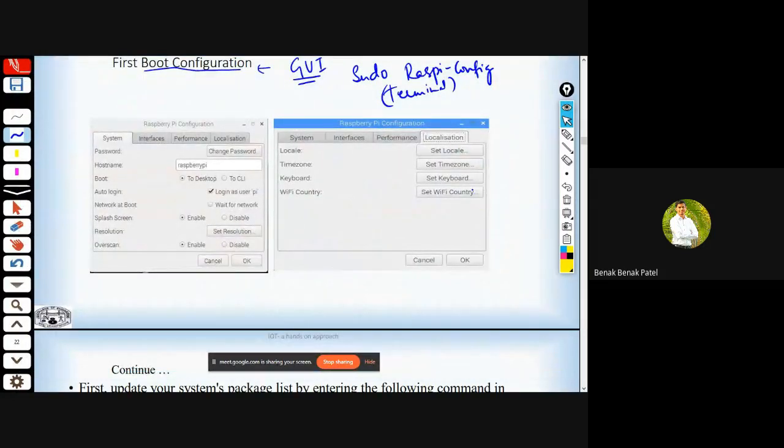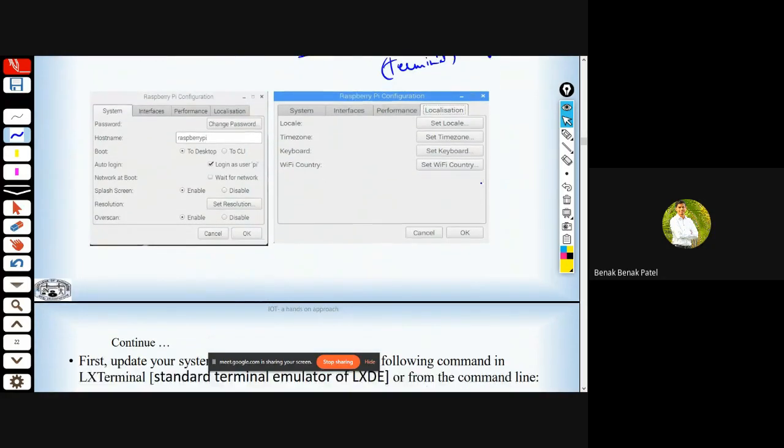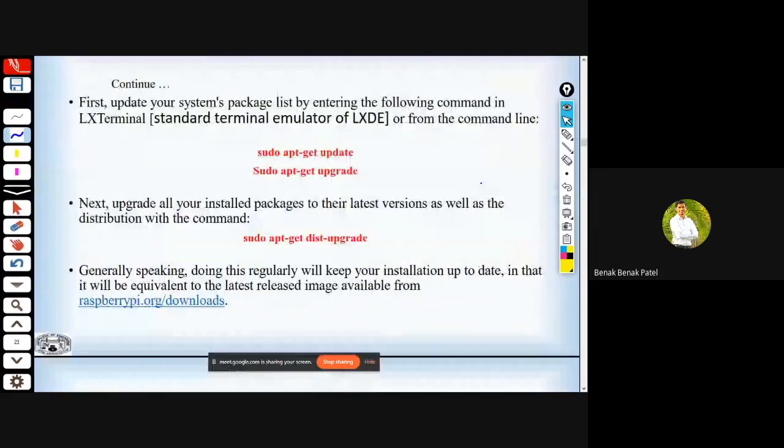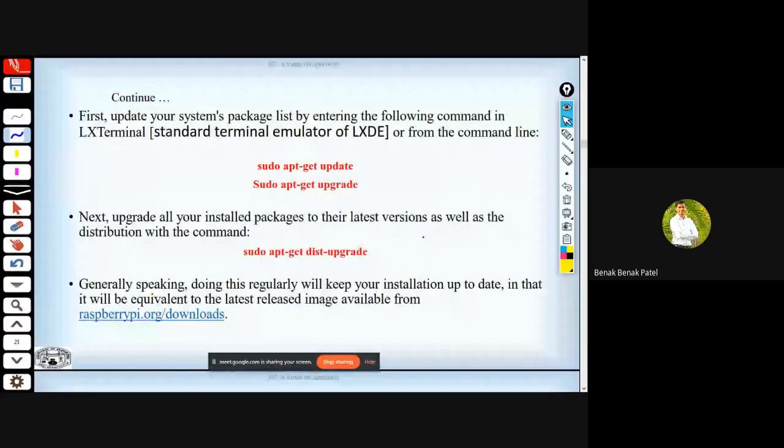Even though these are quite trivial, it's my duty to take you through all of these tiny trivial activities. Here there are a few commands that are quite important. One is sudo apt-get update, where apt stands for application.